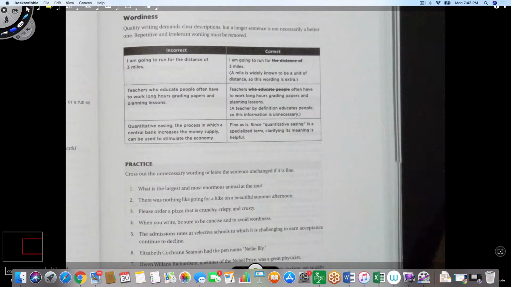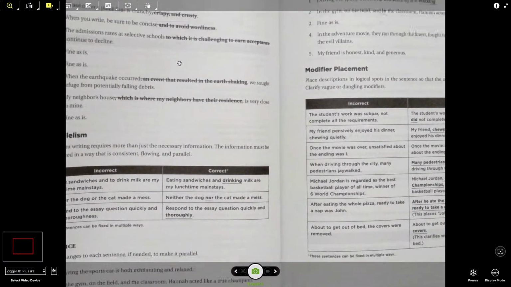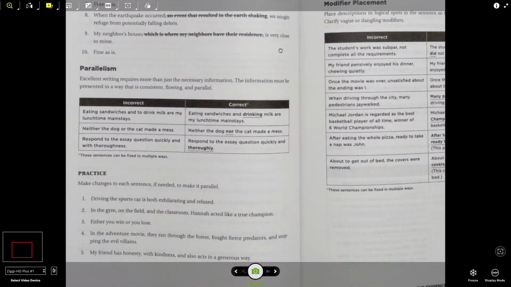So we saw some examples of wordiness. Now let's see if we can find some examples of parallelism, which is a very important thing that they test in the SAT and ACT. So I gave a brief example of parallelism, saying that all the verbs should have the exact same inflection. Inflection means how exactly you use a verb in a sentence. So the example I gave you before was, I like to sing, dance, and bike. Now if I change the inflection of any one of these verbs, then my sentence will not be parallel.